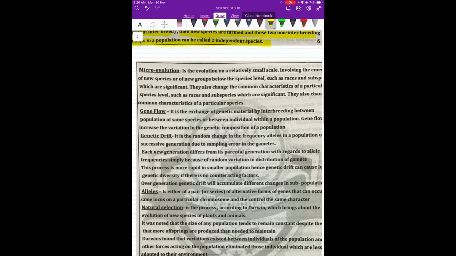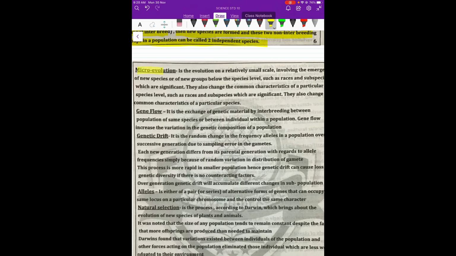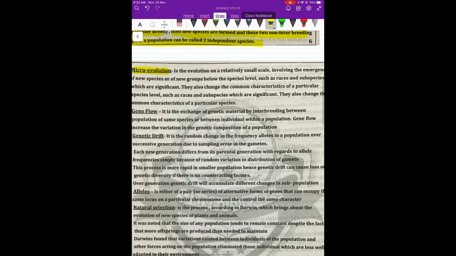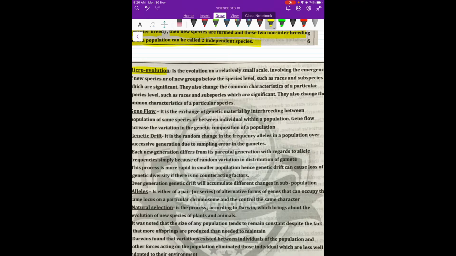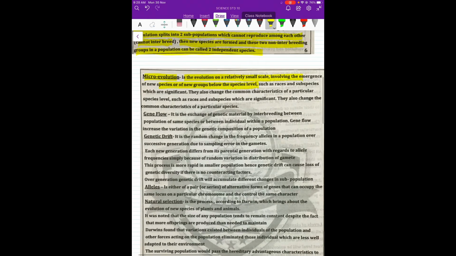So this is a term called speciation. Then there is another term called microevolution. Micro means very small. Now in some cases there is an evolution which is related to a big species and small subspecies are formed. Subspecies, races, all are formed. Now here you will have some common characteristics which are significant. They will also change the common characteristics of a particular species. So there is a very fine difference in them, and this gives rise to a process called microevolution.